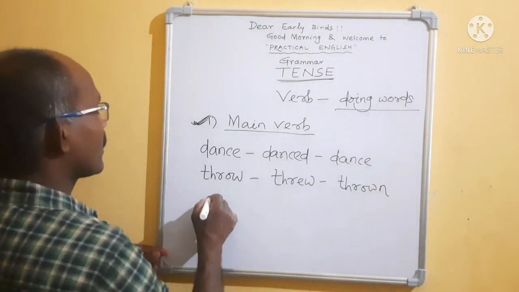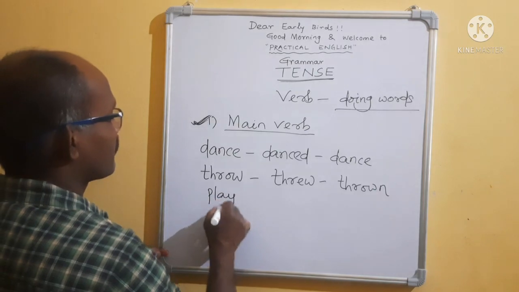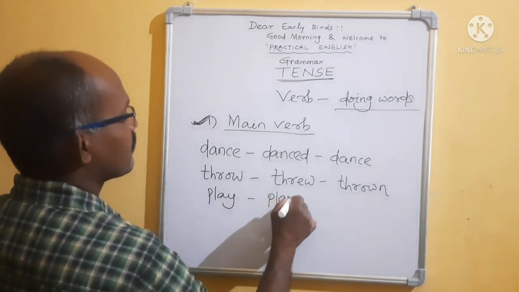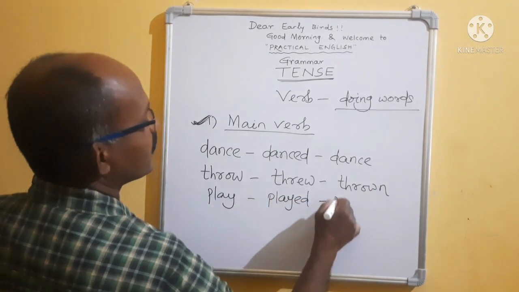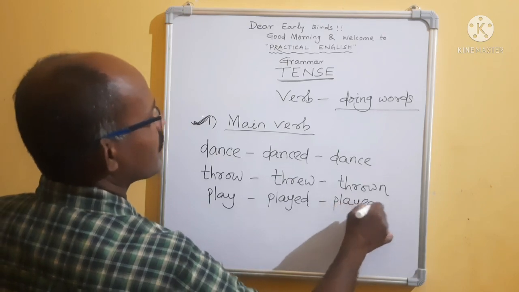Right? Then tell me play, played, played. Take these three examples.